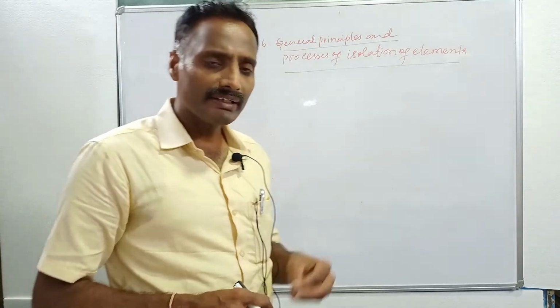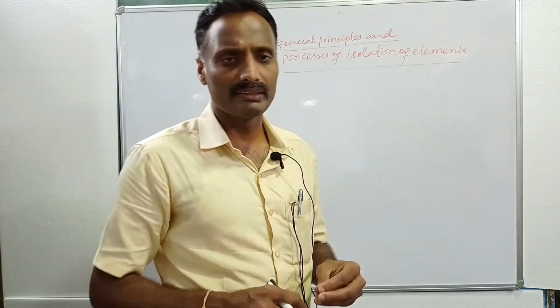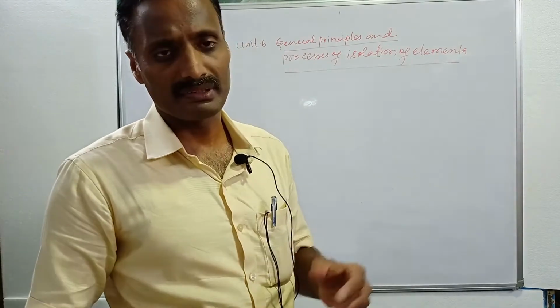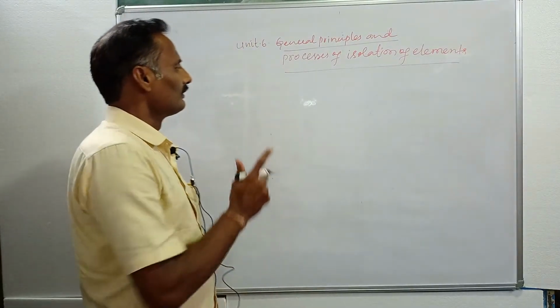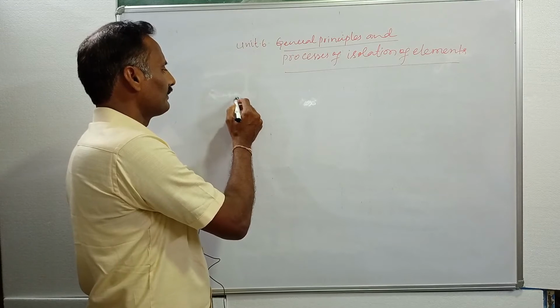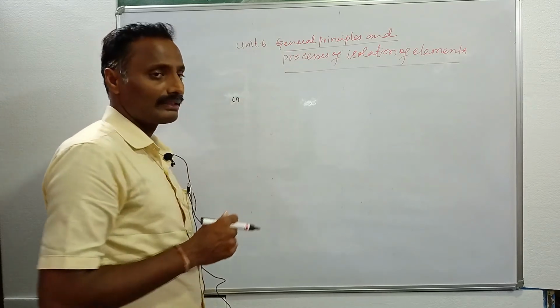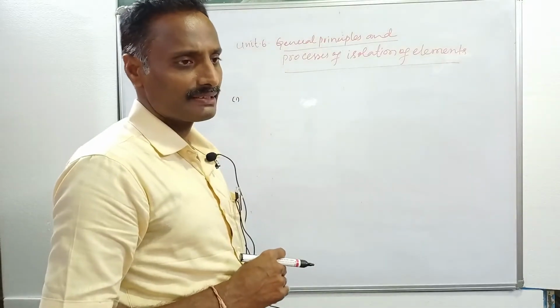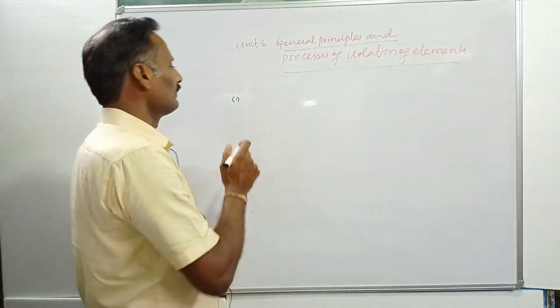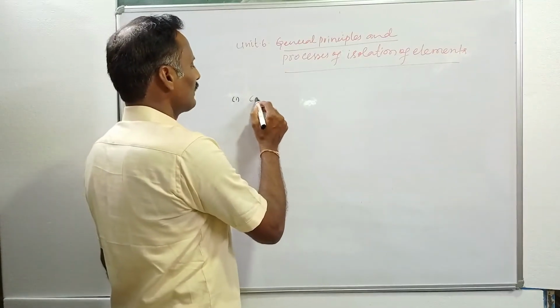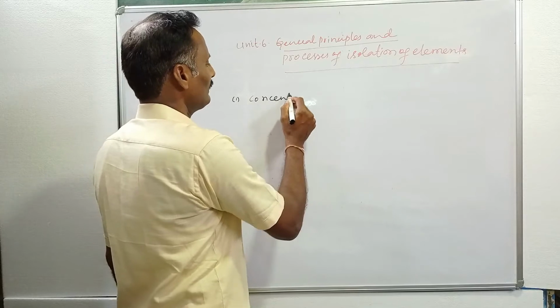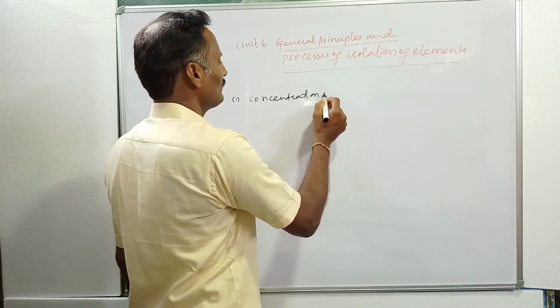The extraction of any element from its ores and minerals involves several steps. If you want to extract an element in the pure state, it involves many metallurgical operations and principles. In the first step, we go for the concentration of ore.